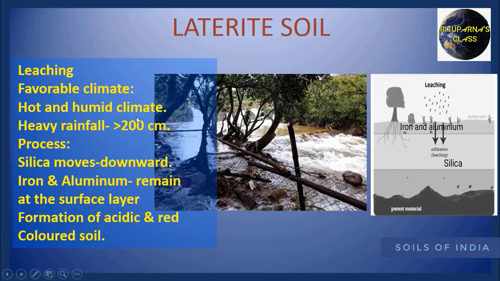Even in cold and humid climate, we can see the presence of leaching, but in that case there should be the formation of podzol soil. But in hot and humid climate, we will see the presence of laterite soil. So what happens during the process of leaching? During monsoon season, due to the high rainfall, silica moves downward, but iron and aluminium remain at the surface layer. Because of that, it leads to the formation of acidic and red color soil.